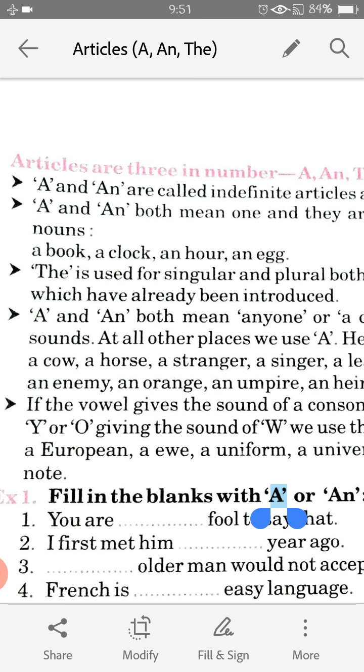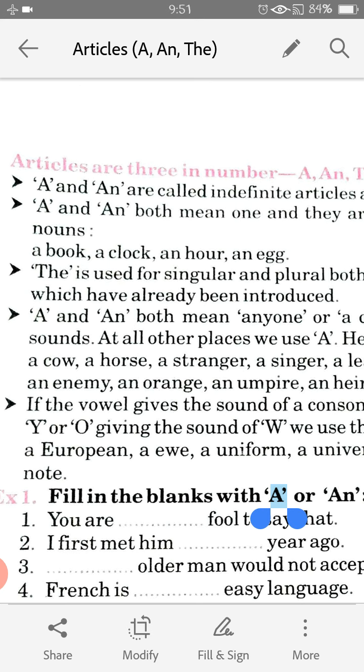I gives us the i sound, o gives us the o sound, and u gives us the u sound. So a, e, i, o, u, these five vowels are there.